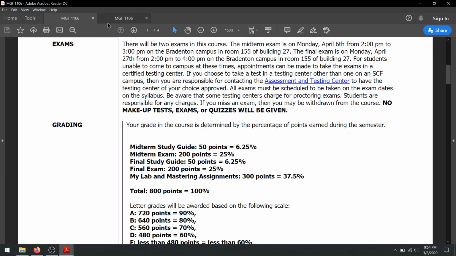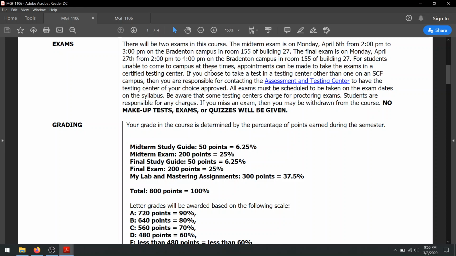So whichever course you see on Canvas, go by those times. That's all you have to do. So again, there's a midterm exam for both courses. It's on Monday, April 6th. One of them starts at 2, and the other one starts at 4. The final exam is Monday, April 27th for both courses. For one of them, it starts at 2. For the other one, it starts at 4. Those are the only differences.